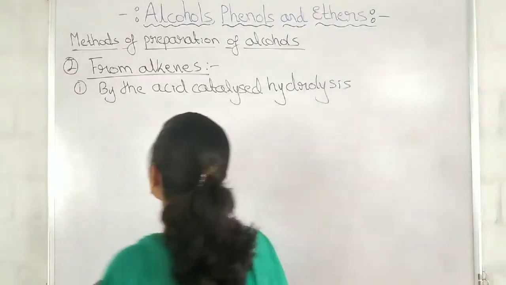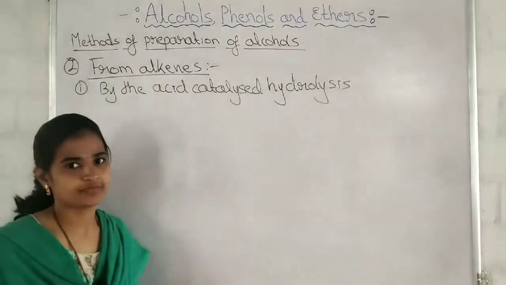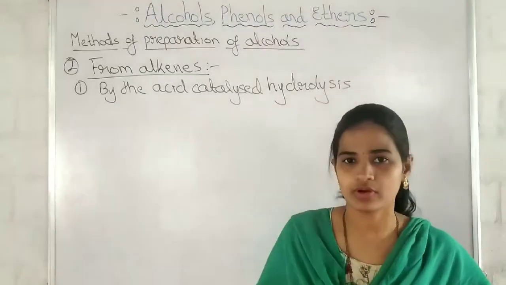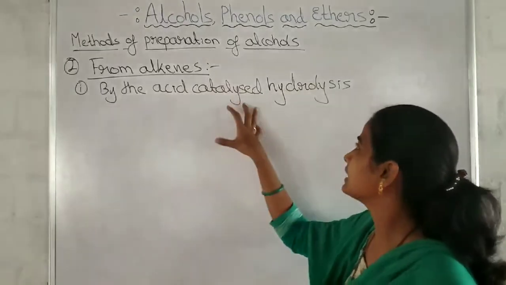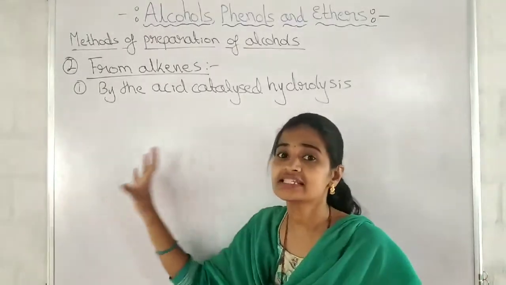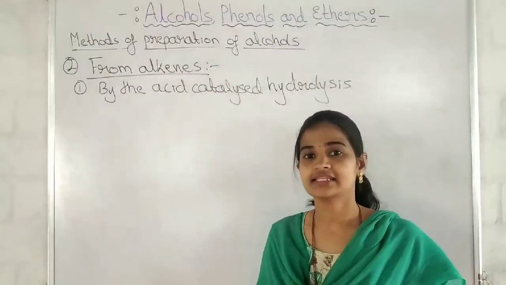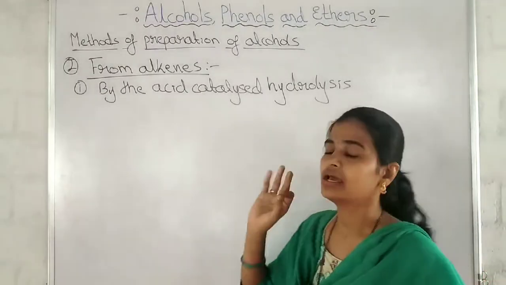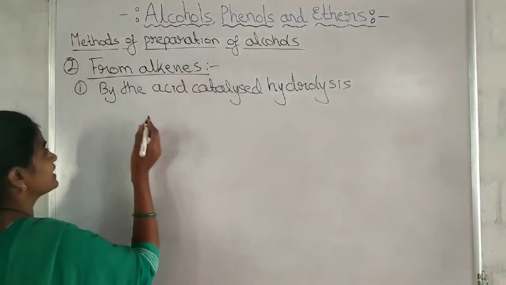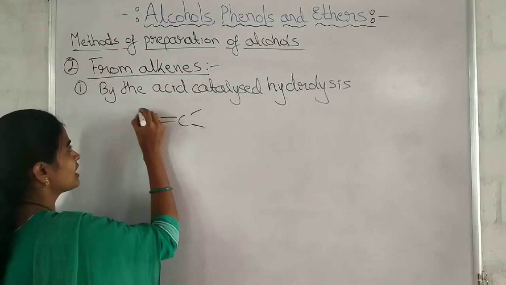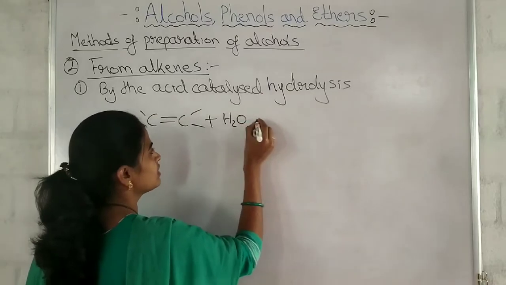So let us continue the study of methods of preparation of alcohols from alkenes. Alkenes, we know, are carbon-carbon double bonded compounds. The alkenes are made to undergo catalytic hydrolysis, that is, acid catalyzed hydrolysis. What is the catalyst we are using here? We are using the acid as the catalyst. Hydrolysis means addition of what? We are taking an alkene, and hydrolysis means water we are adding.